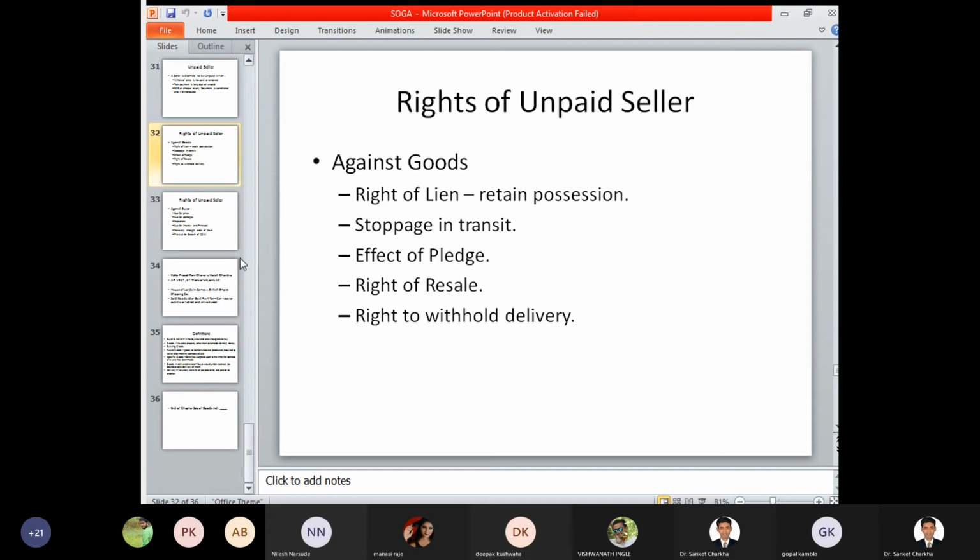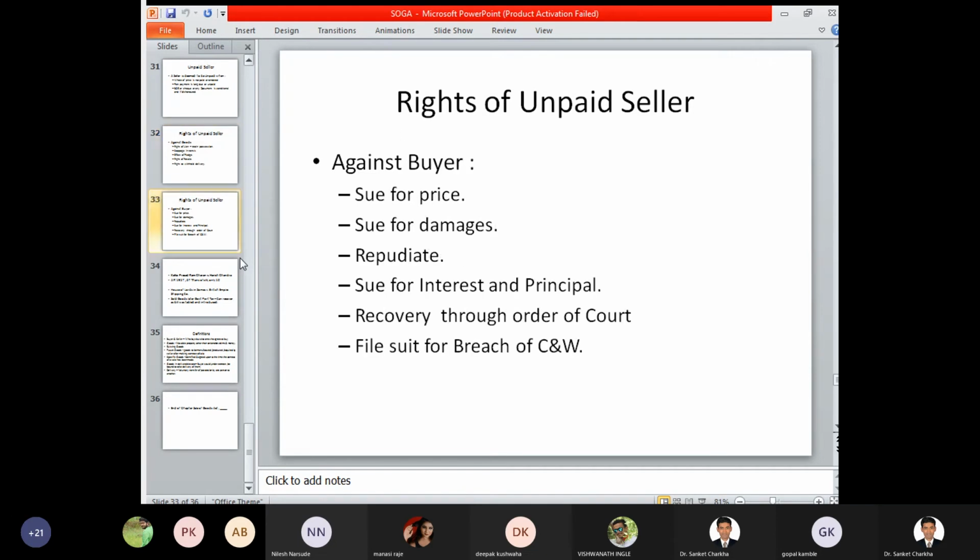So from one person to another person, he may sell those goods and services to a third party also. And lastly, right to withhold the delivery. He can withhold the delivery, he can stop the delivery of the goods and services, and accordingly he may convey to the buyer that the particular goods and services will not be delivered, and you have to make the payment initially.